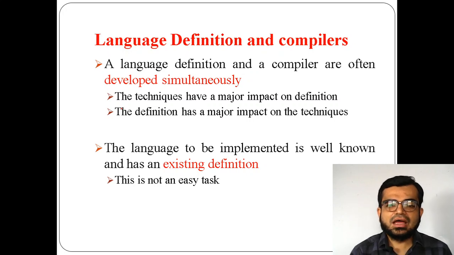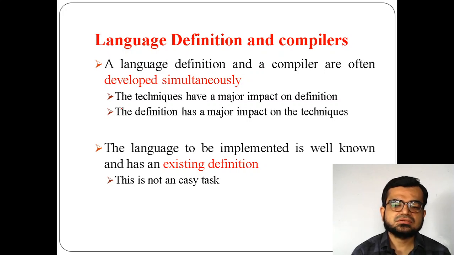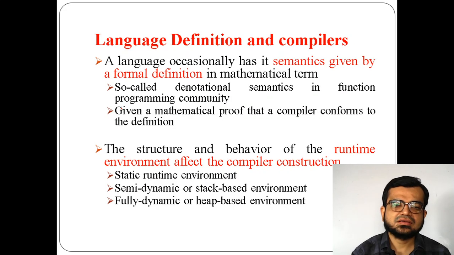And the language to be implemented should be well known. It's not a very easy task, because you have to work out how you can define a language. A proper rule has to be framed for defining the language, I mean there should be a proper reference manual. So that's why it's not a simple task.